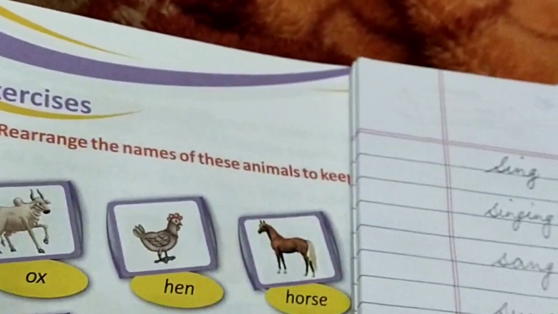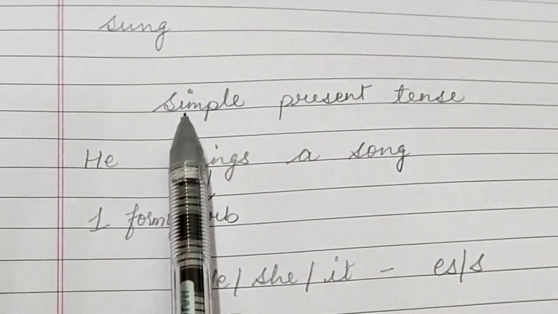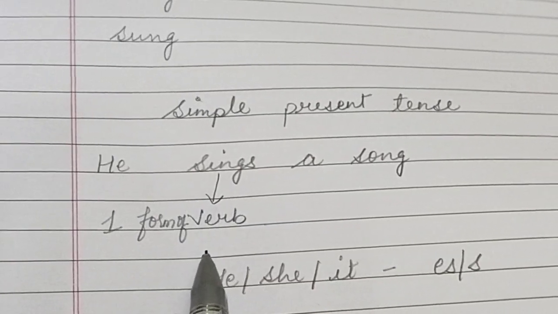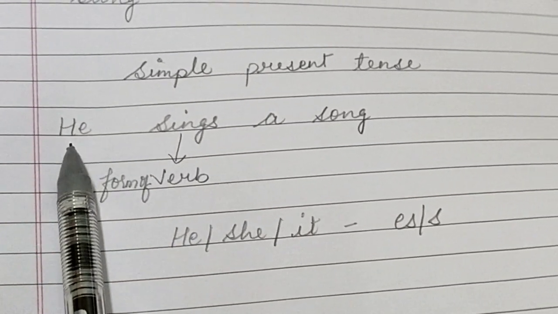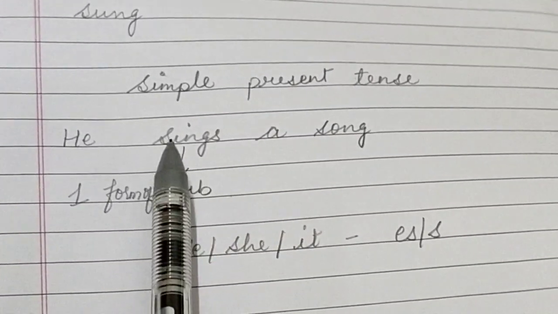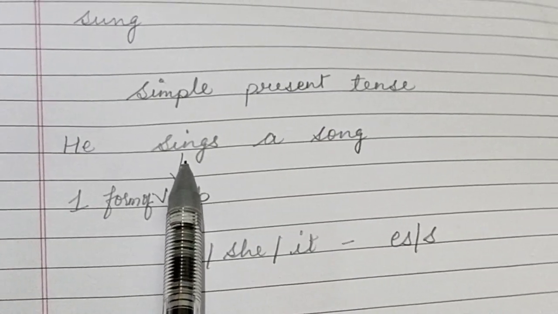When we use simple present tense, we always use the first form of the verb with s or es. If your subject is he, she, it or any singular, then we put s or es with the first form of the verb.